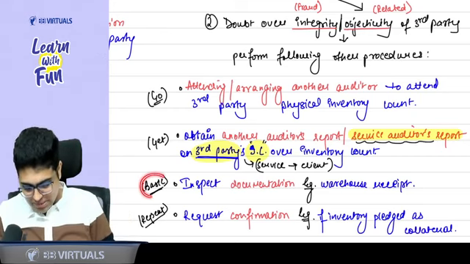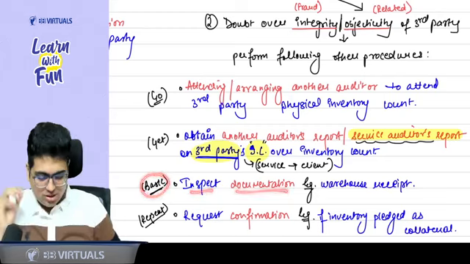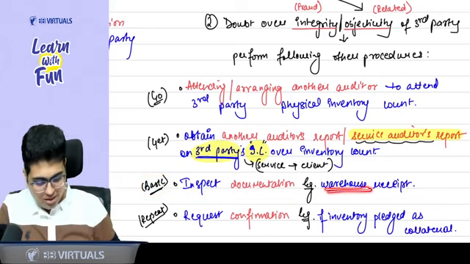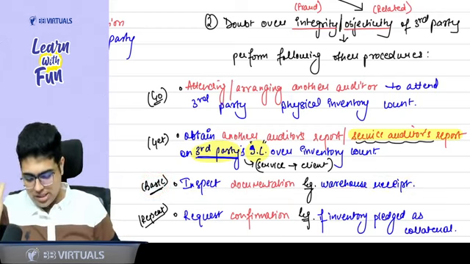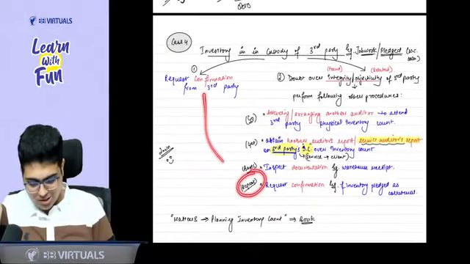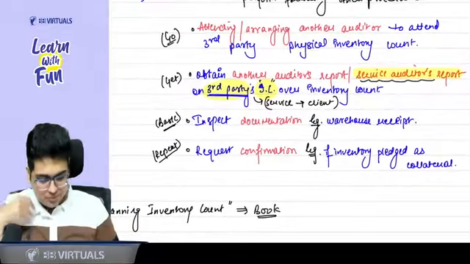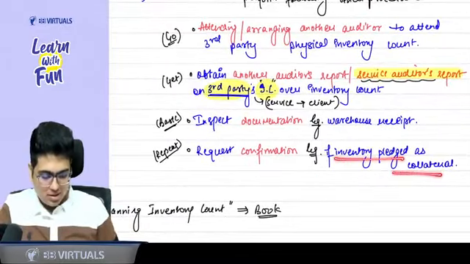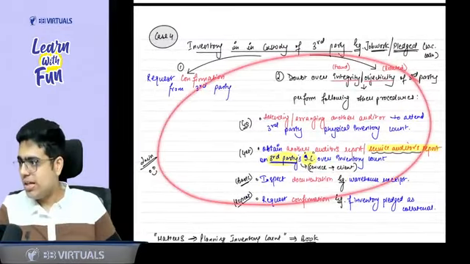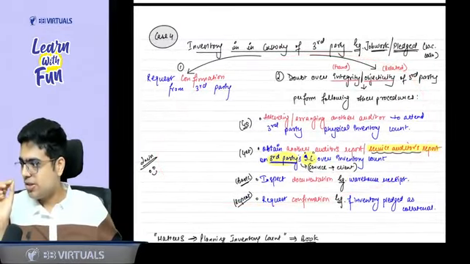So the basic thing is to inspect the documentation. So if there is a warehouse receipt, you can check it as an auditor. And the last point is a repeat of this point. Sir, which point? Confirmation. So request the confirmation when inventory is pledged as a collateral. So this is how you deal with the inventory in the custody of third party.